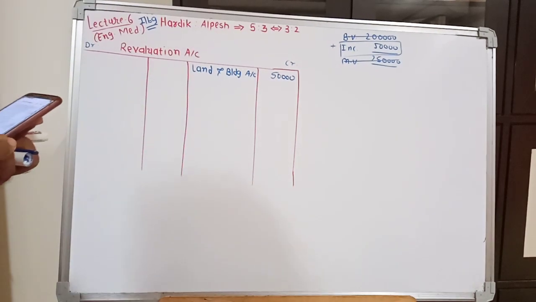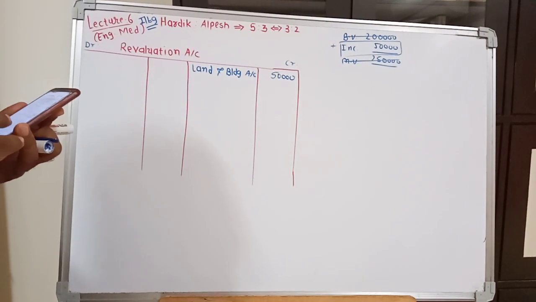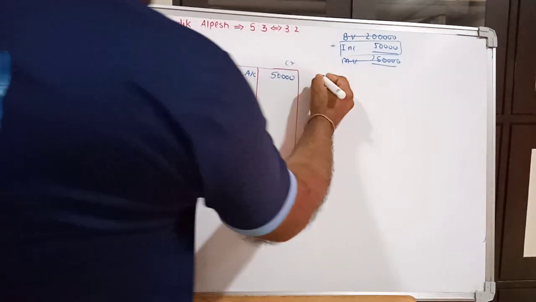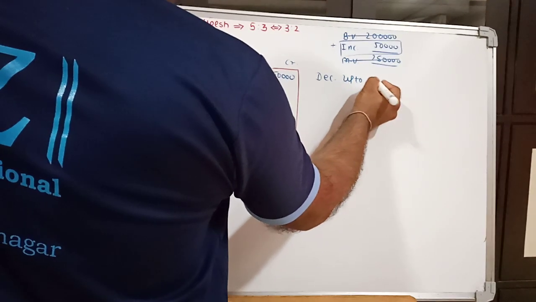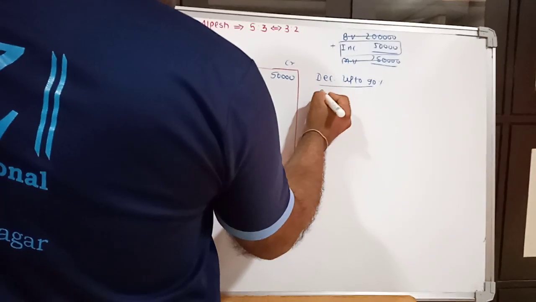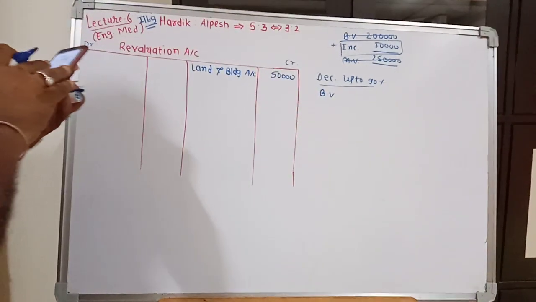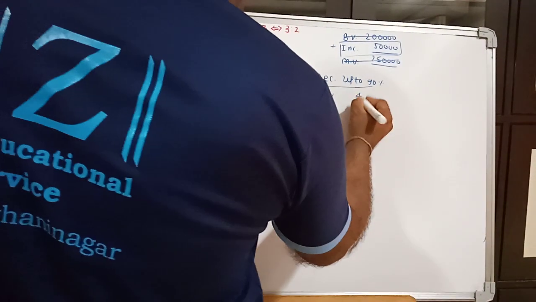Second adjustment, furniture value is to be decreased up to 90%. Book value of furniture is 40,000.